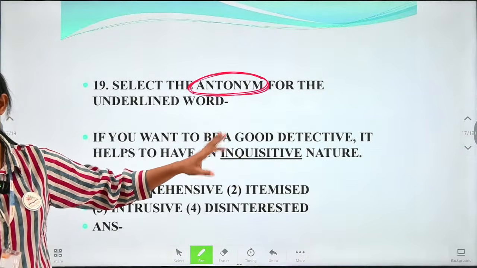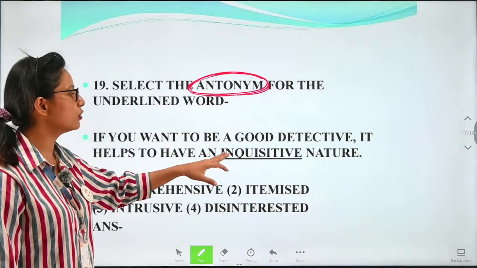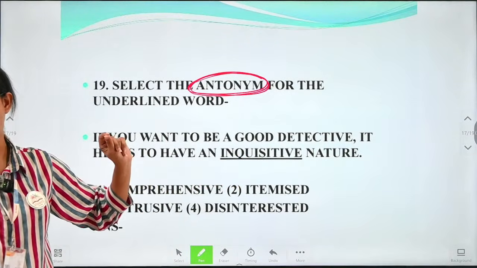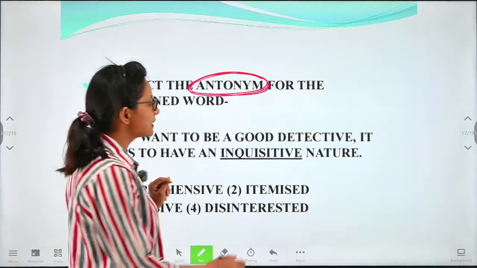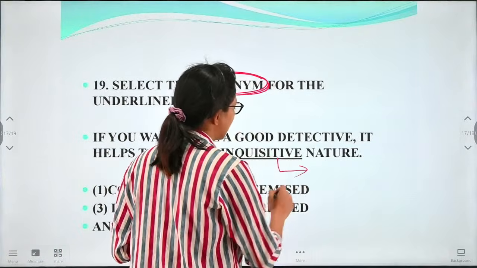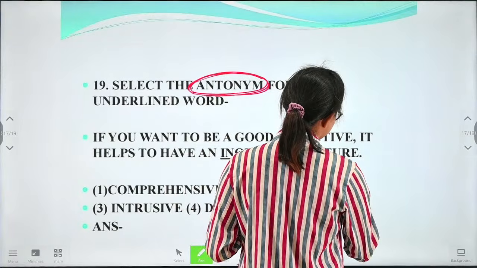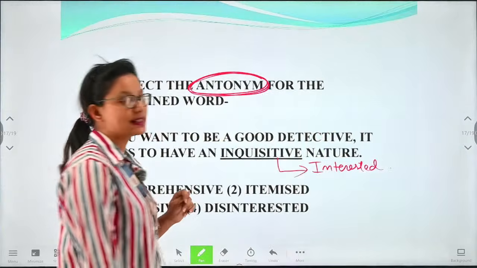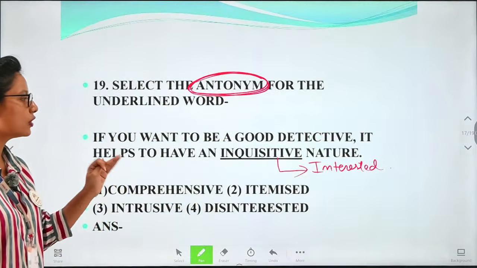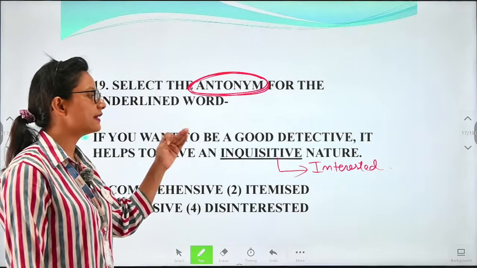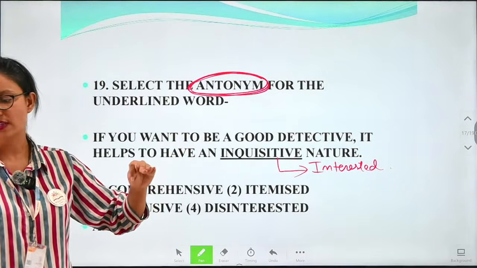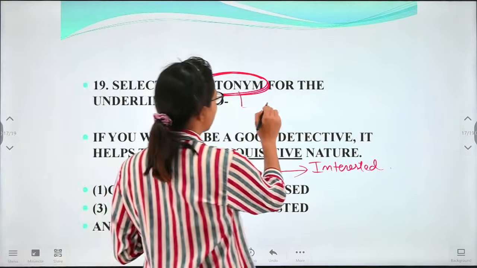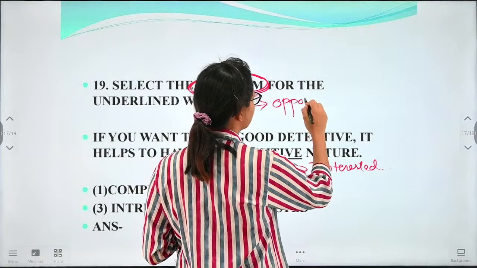So before we move to antonym, we'll have to first know that what does inquisitive mean. Okay, what is the meaning of inquisitive? We'll have to know the meaning of inquisitive before. Inquisitive means what? Inquisitive is interested. The meaning of inquisitive is interested, so obviously its antonym, the opposite will be what? Not interested or disinterested. Okay, so antonym is always the opposite meaning word.